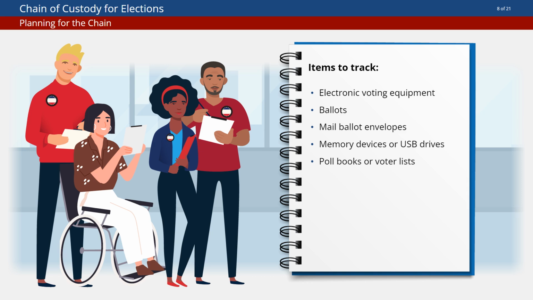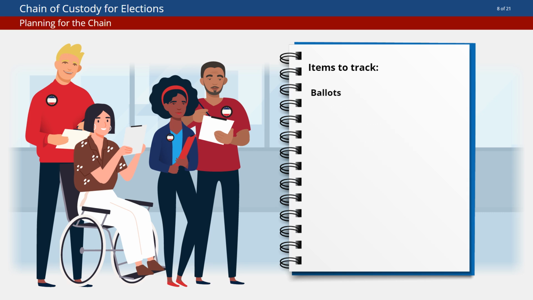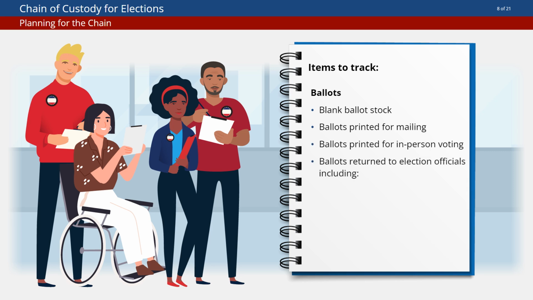For some items, it may be necessary to break them down further. For example, tracking ballots can include subcategories like blank ballot stock, ballots printed for mailing, ballots printed for in-person voting, ballots returned to election officials, including by mail, by drop box, and from voting locations. Those might be both voted and unvoted.